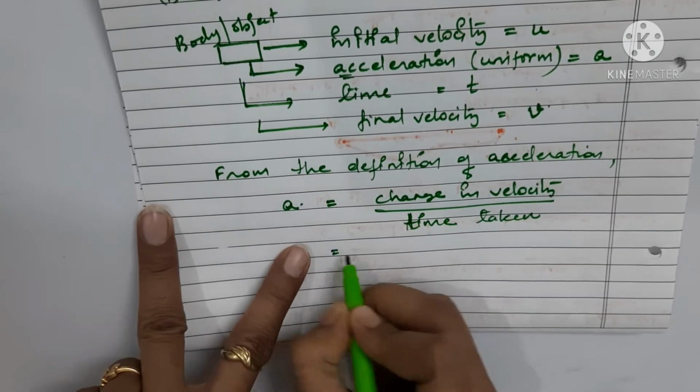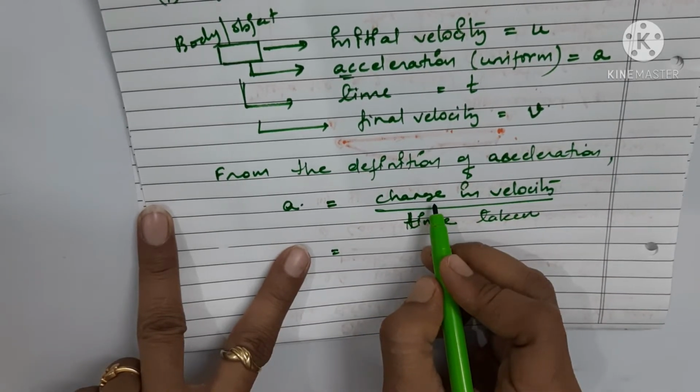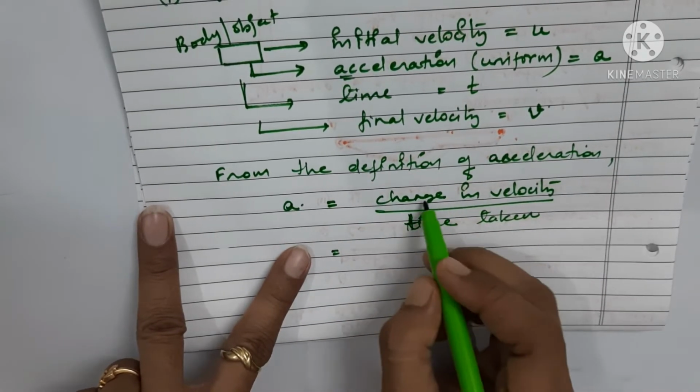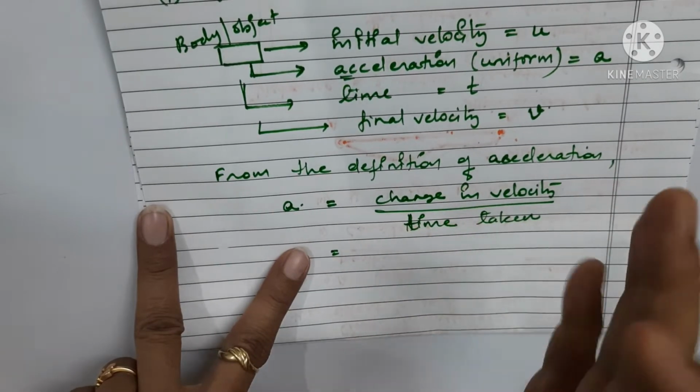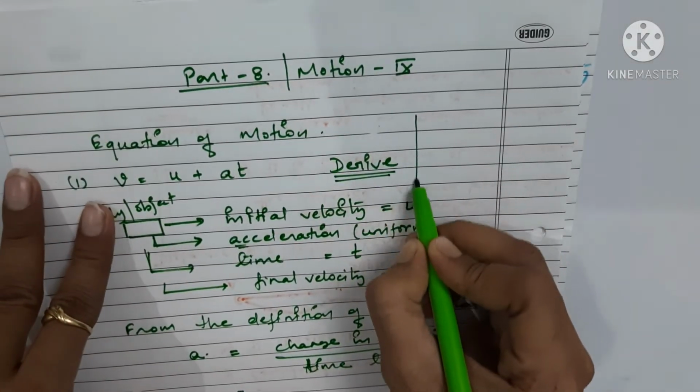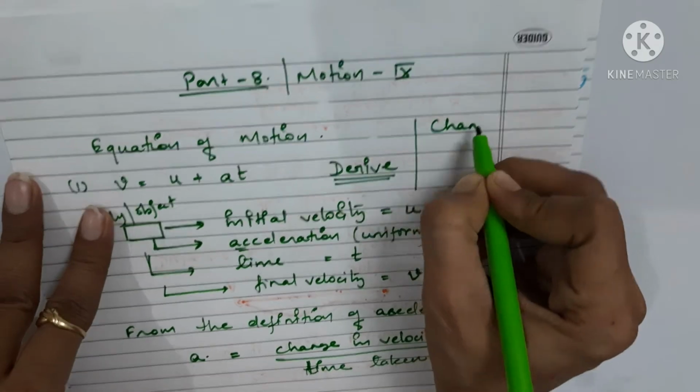So we are going to put the values here. What is the initial velocity and what is the final velocity? Change in velocity will be given by final velocity minus initial velocity, right?